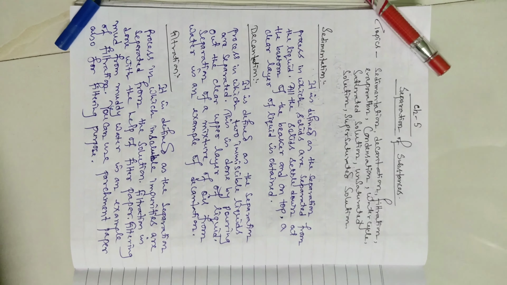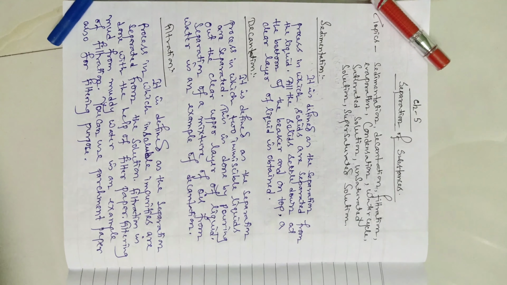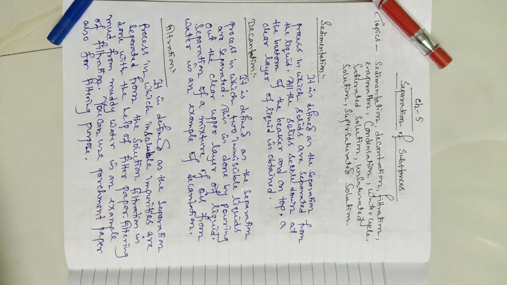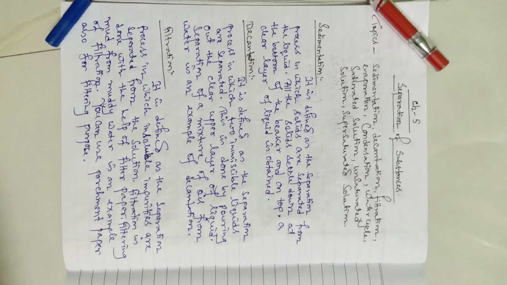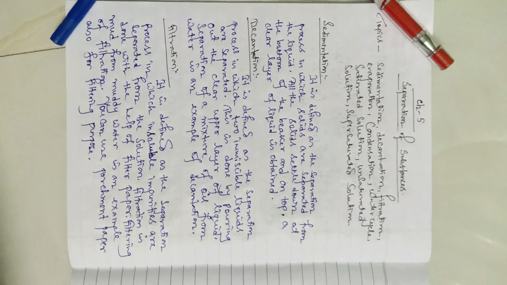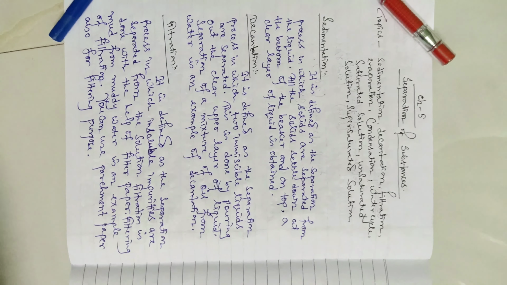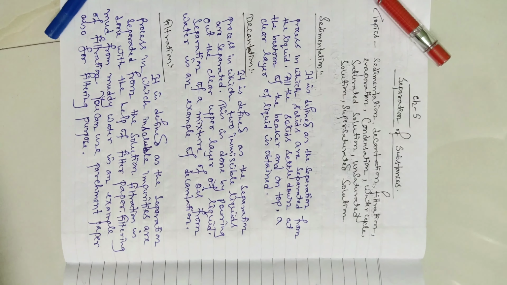Now decantation. It is defined as the separation process in which two immiscible liquids are separated. Immiscible liquids never mix, so whenever two immiscible liquids are there, they can be separated by this process.